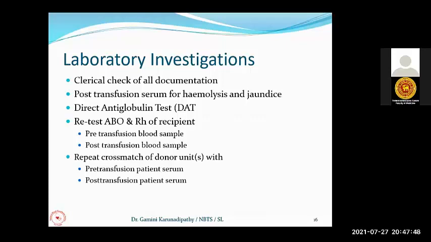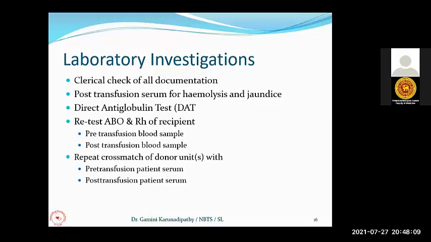Usually, when we receive the blood sample for cross-matching, we keep that sample in the blood bank for 7 to 10 days. Because in any case, if the patient develops reactions, we must have the previous sample which was used for the cross-matching for the investigations.